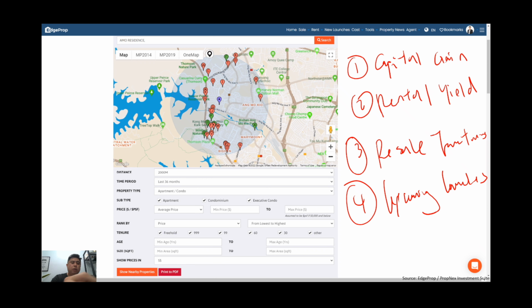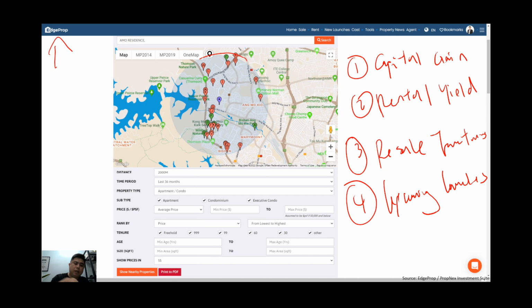Coming to Edge Property, this is a property portal in Singapore, and all the data is consolidated here. It's always good to come to this portal to get all the information like your current property value and all of this stuff.